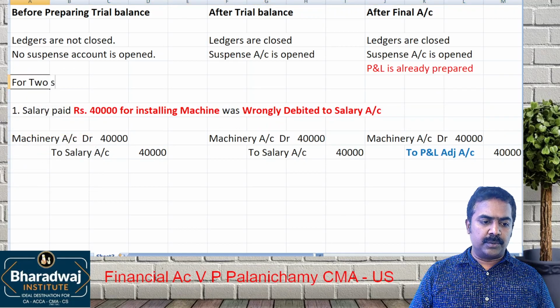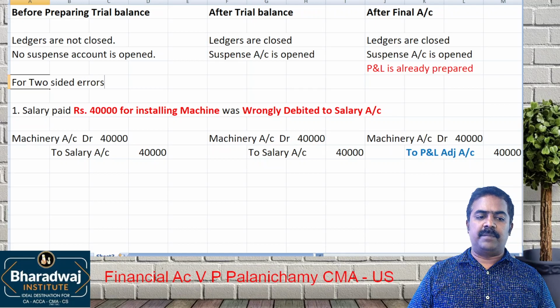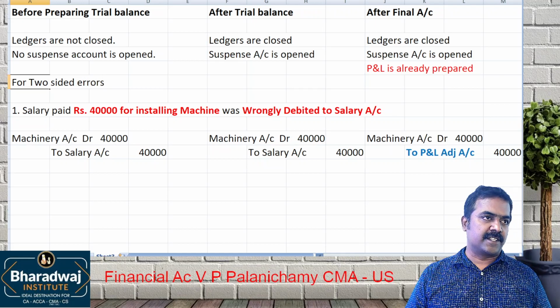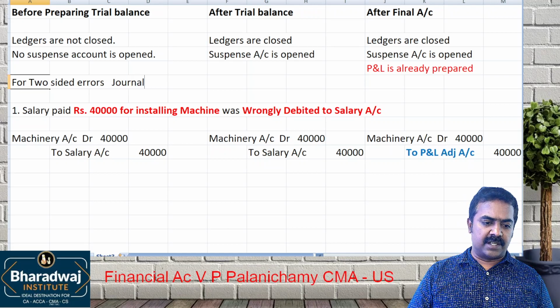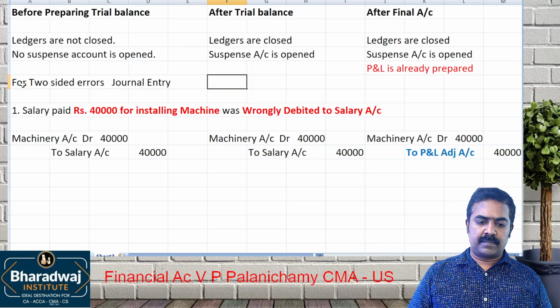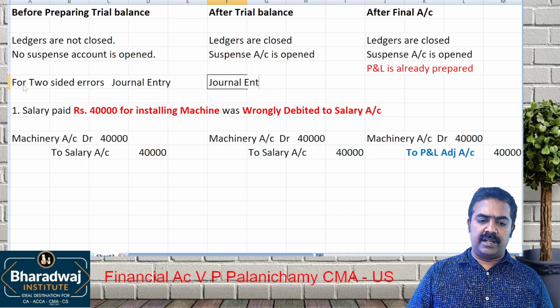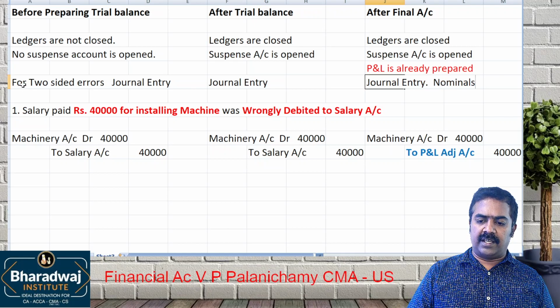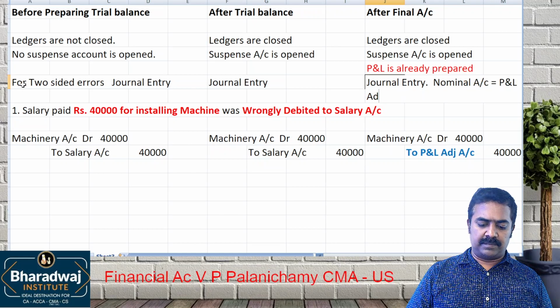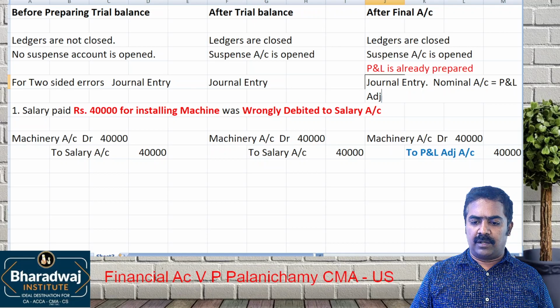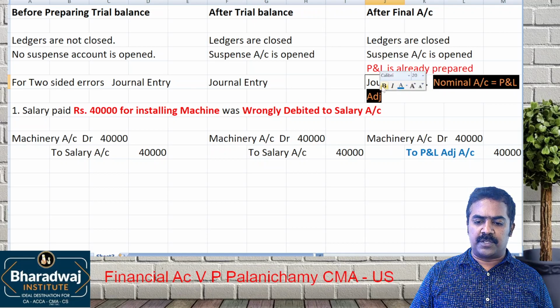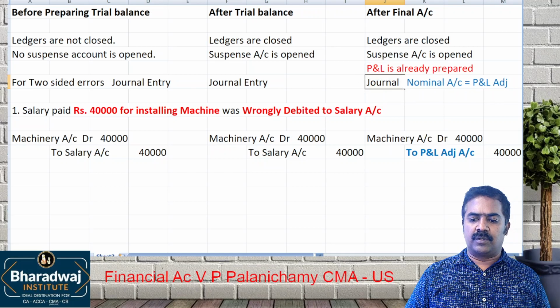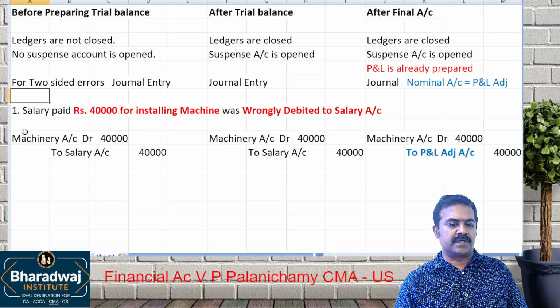for 2-sided errors, which means errors affecting 2 accounts. We pass which one? Journal entry. Here also we pass journal entry. But wherever nominal accounts are there, we use which account? In the place of nominal account, we use P&L adjustment account.